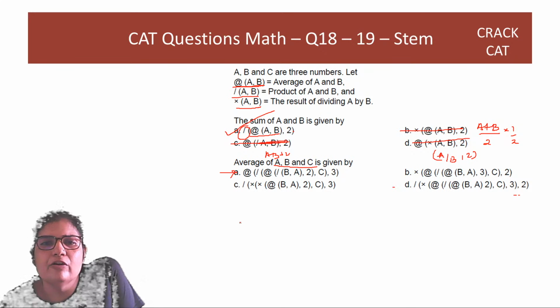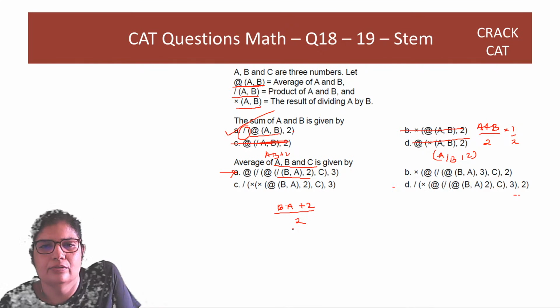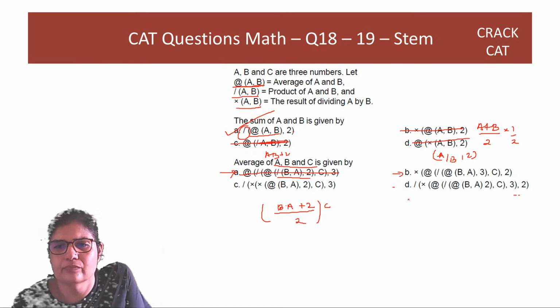So starting right from inside, this is product. So you have B, A plus 2. So there will be a problem, because first you are taking the average. Correct? So this now takes care of all this. Then you have C, the product. So all this is messy. This is not going to work out. Correct? Let's look at option B.